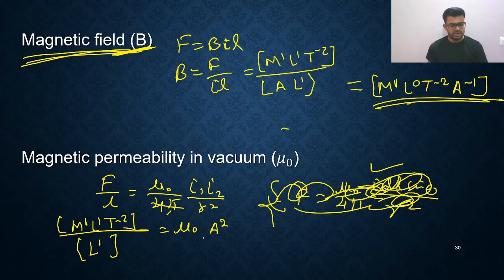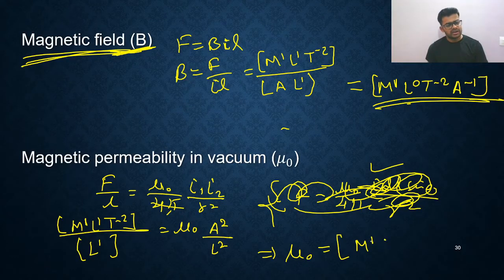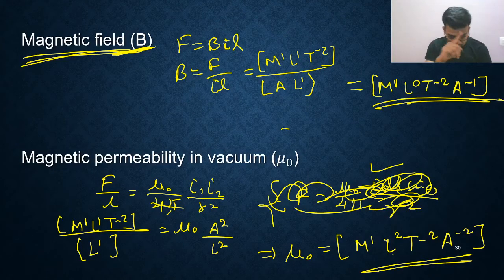So this is ampere square divided by L square. Now you can simplify it and you can get the answer. Finally, what will you get for mu naught? Mu naught is equal to, you are getting M1 is there, L1 L1 cancel, L2 is there, so M1 L2. After that, T minus 2 you are getting, and A minus 2 you are getting. So that's the general formula you are getting.